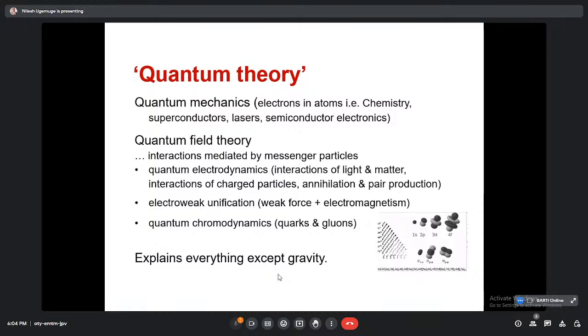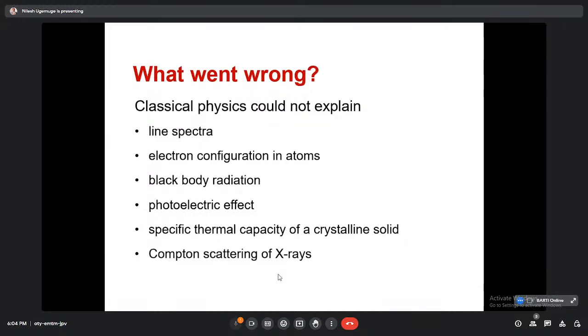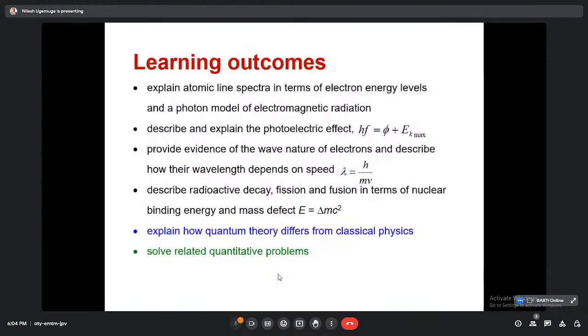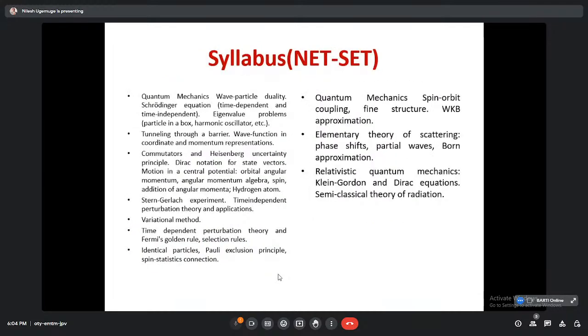So let me conclude in 2 minutes. Quantum field theory we'll see in the next class also. So let us conclude what we have done in today's session. We have just started with the genesis of quantum mechanics, and the different challenges in understanding quantum mechanics. The first part of your syllabus, quantum mechanics and wave particle duality, we have also seen. Then the Schrodinger equation, time independent and time dependent, we will see in upcoming classes.